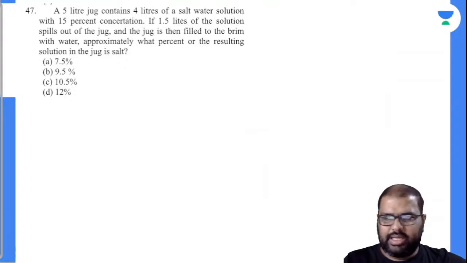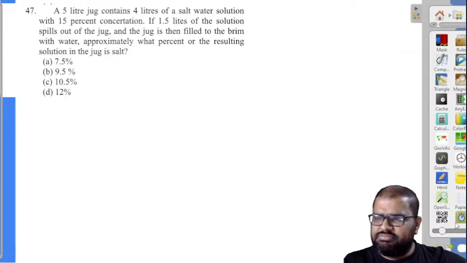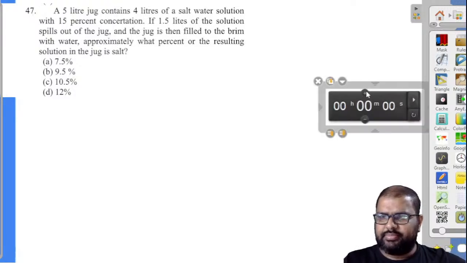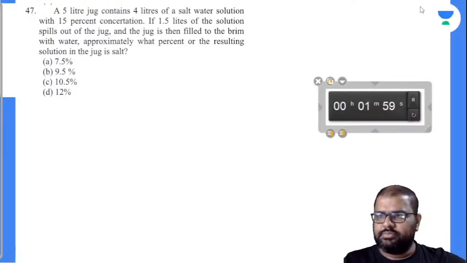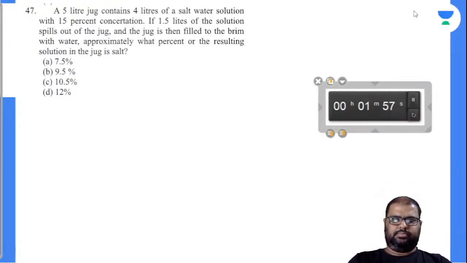Yes, let's see how many can solve this. Again, a simple question, but based on mixtures only. Try this.